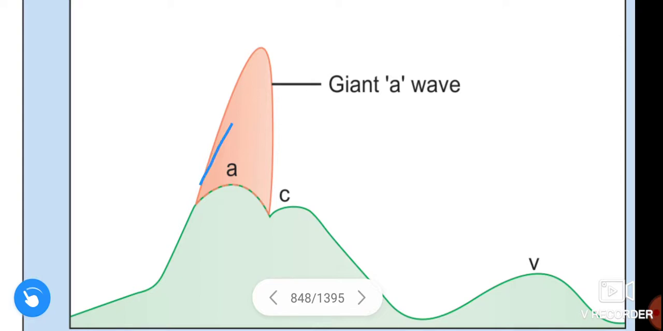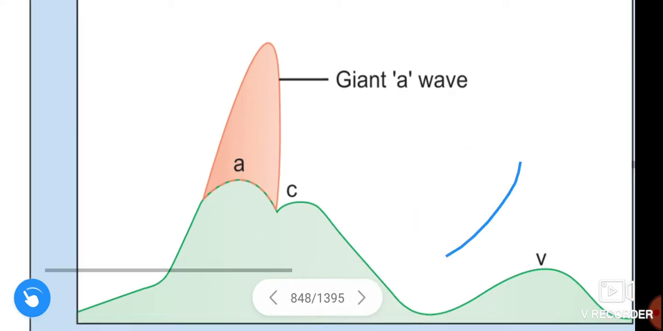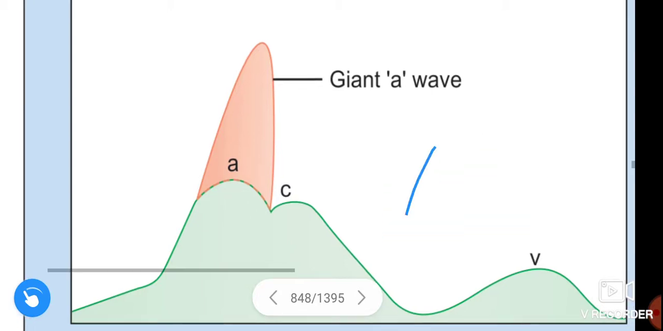In complete heart block, atrial and ventricular systole coincide, and another reason is nodal rhythm, in which atrial and ventricular activation occurs simultaneously. This is the reason for the formation of the giant A wave or cannon wave.